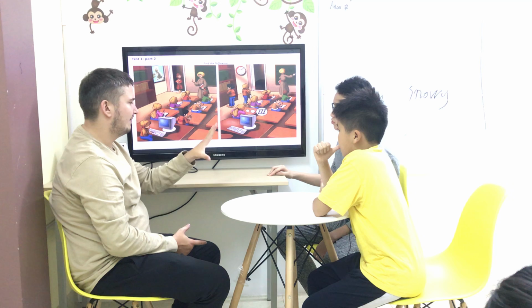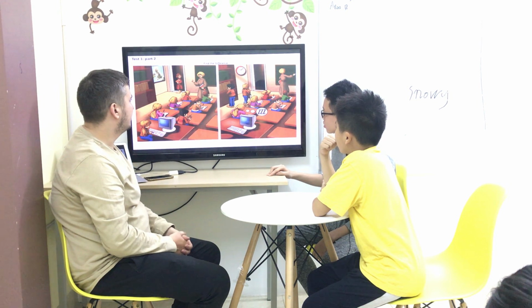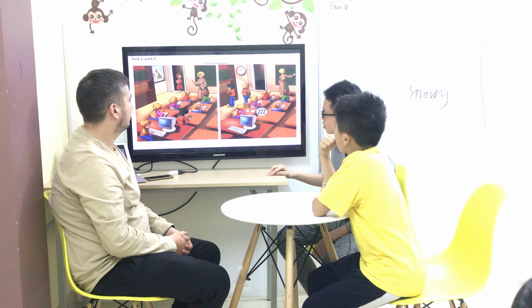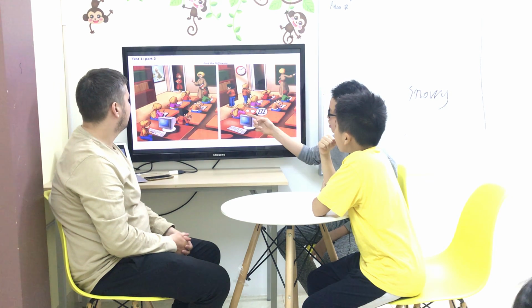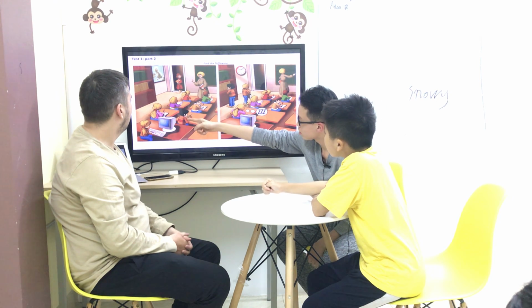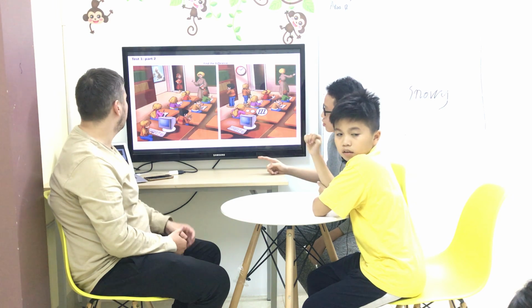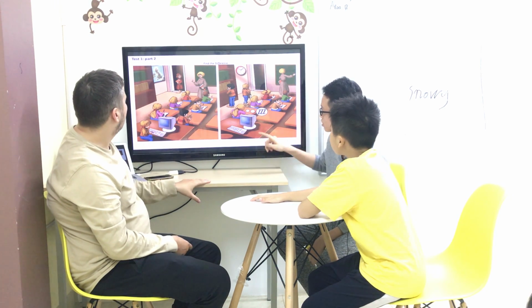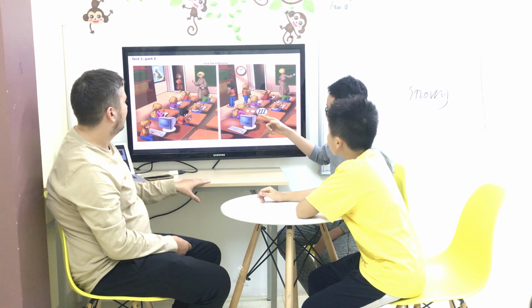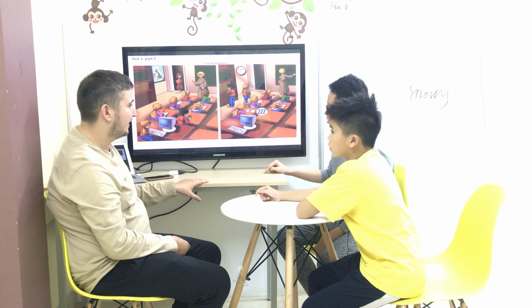What about the seventh difference? What is the next difference? Here, in picture 1, the girl is writing. In picture 2, she is taking a nap. Yeah, she took a nap, right? Probably she was very tired.